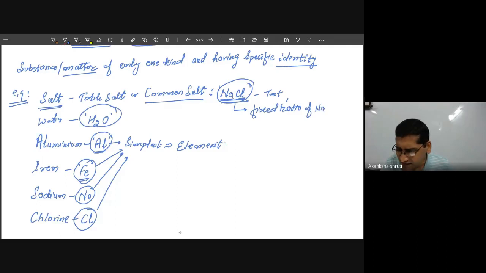And this is not just a fixed ratio by mass, they are chemically attached to each other. NaCl doesn't mean this is an atom of Na and this is an atom of Cl and both are present here. No, it is not like this. They are linked to each other. Some of the characteristics of Na are associated with Cl.